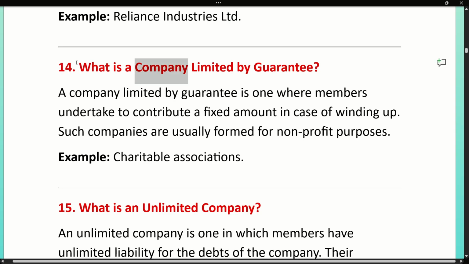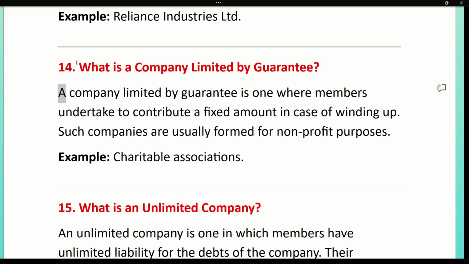14. What is a company limited by guarantee? A company limited by guarantee is one where members undertake to contribute a fixed amount in case of winding up. Such companies are usually formed for non-profit purposes. Example, charitable associations.